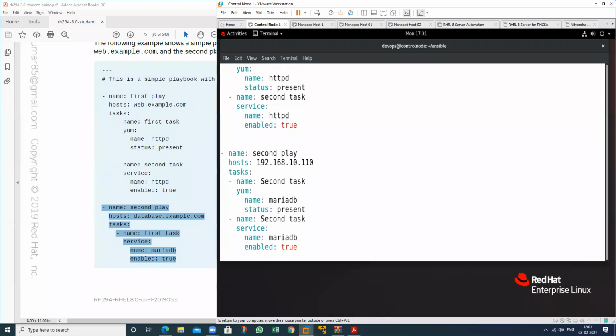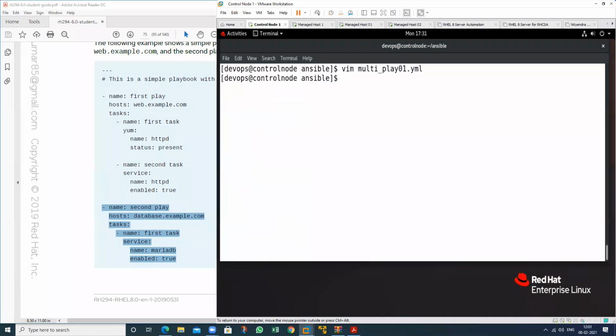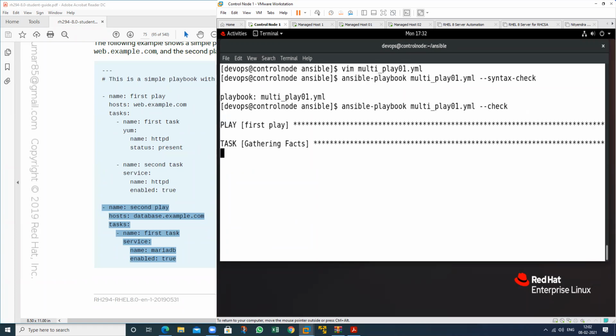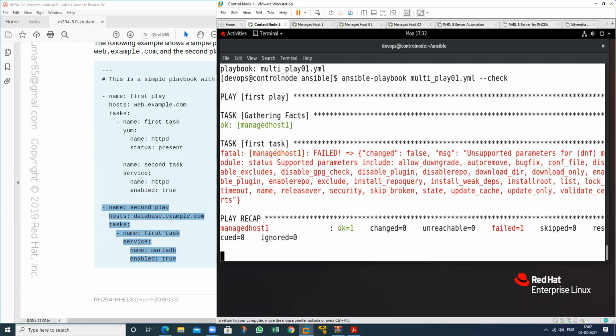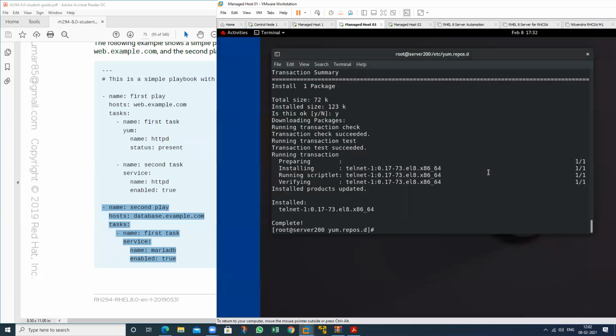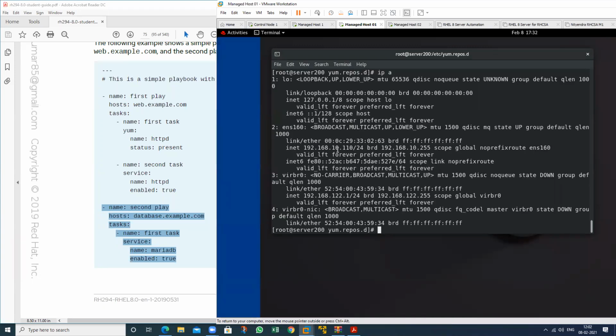Then save this file. Then what will you do? Just do a syntax check: ansible-playbook and --syntax-check. No mistake. Just do a dry run. Just check this for the dry run. There is a mistake regarding the parameter. So what is my IP? What is the IP of this one?